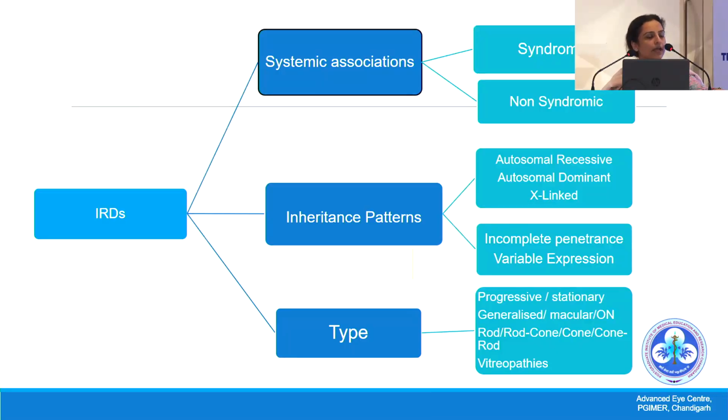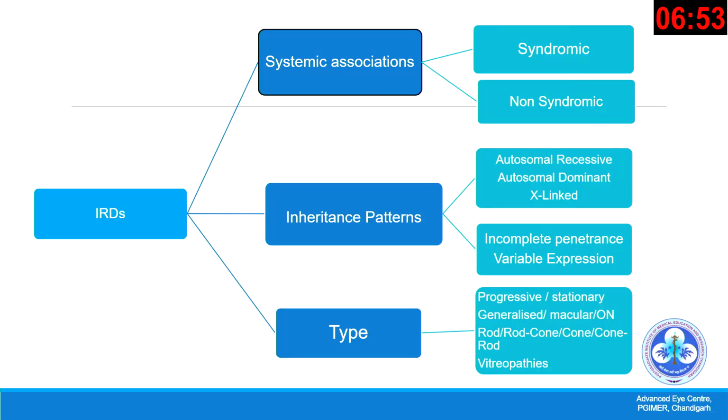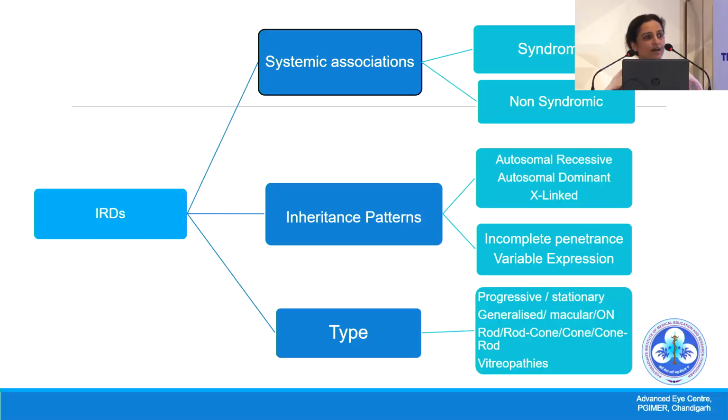So when we look at hereditary causes of retinal diseases, that is the inherited retinal diseases, it actually encompasses a wide spectrum of disorders which can have systemic associations. So there can be syndromic IRDs or non-syndromic or isolated to the eye. There are different inheritance patterns that could be autosomal recessive, autosomal dominant, or X-linked. These diseases are also characterized by sometimes incomplete penetrance and variable expression, and these could be progressive or stationary.